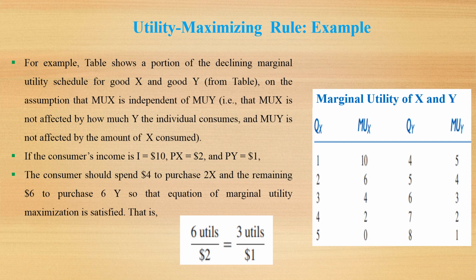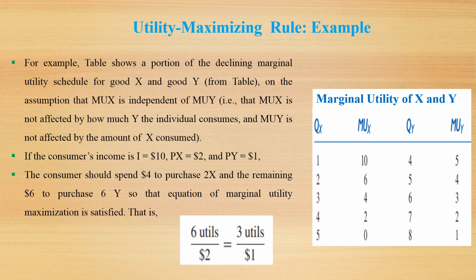The consumer should spend $4 to purchase 2 units of good X, and the remaining $6 to purchase 6 units of good Y, so that the equation of marginal utility maximizing is satisfied. That is, 6 utils divided by 2 is equal to 3 utils divided by 1. We have derived this equation from the formula: the marginal utility of X divided by price of X is equal to marginal utility of Y divided by price of Y. So we have the utility maximization rule.